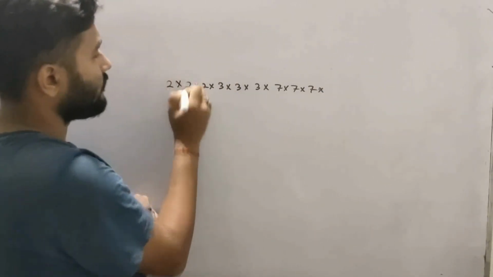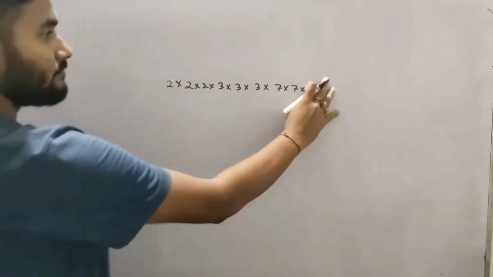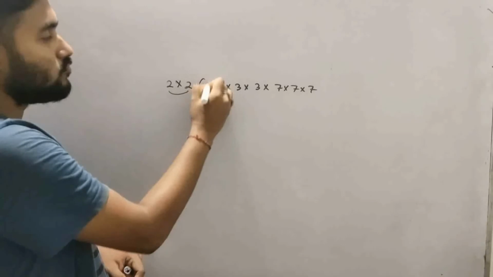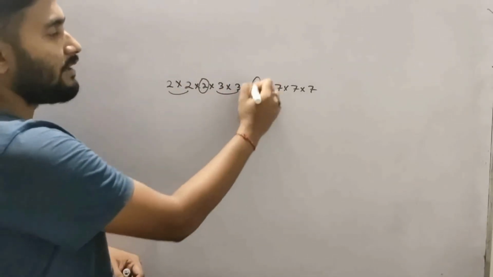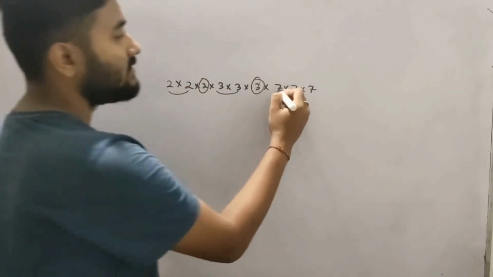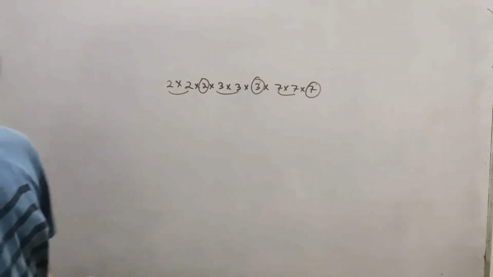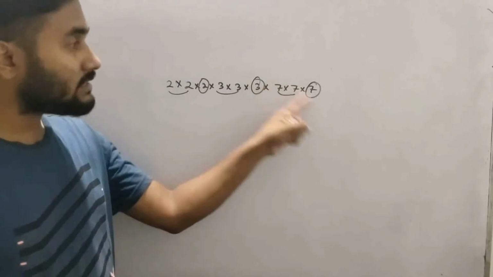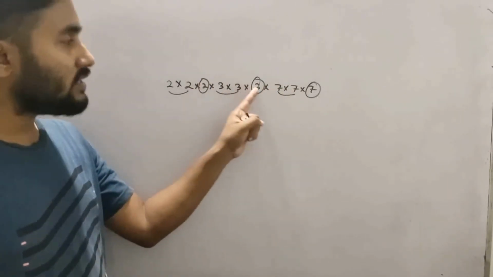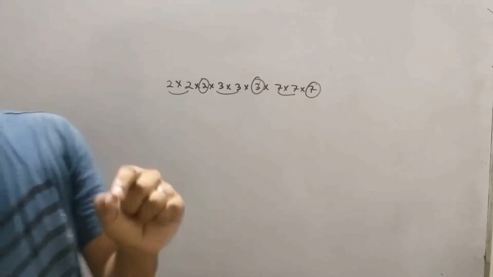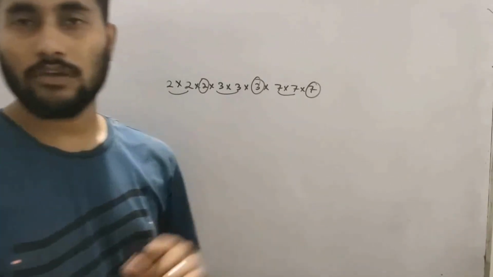Say another 2. Okay. So what number should we multiply? This 2 is in pair. This 2 is single. This 3 is in pair. This 3 is single. This 7 is in pair. This 7 is single. So what number should we multiply? 2, 3, 7. 2 into 3 is 6, 6 sevens are 42. So 42 should be multiplied. This is the way you have to do it.